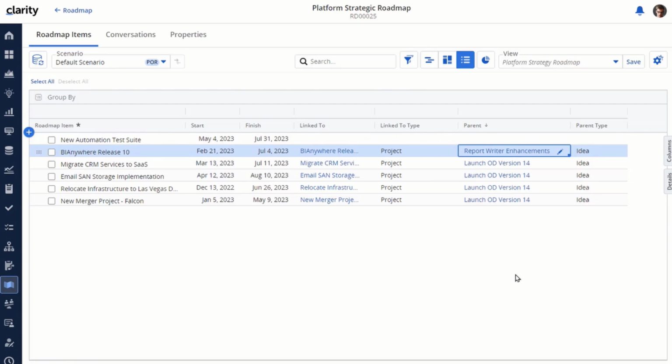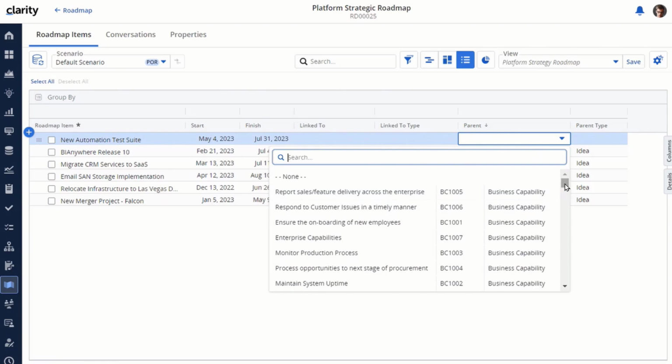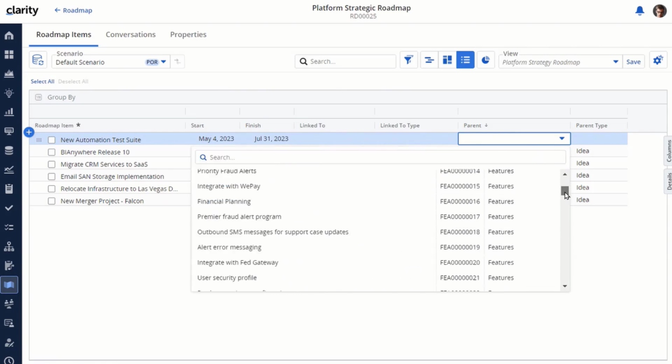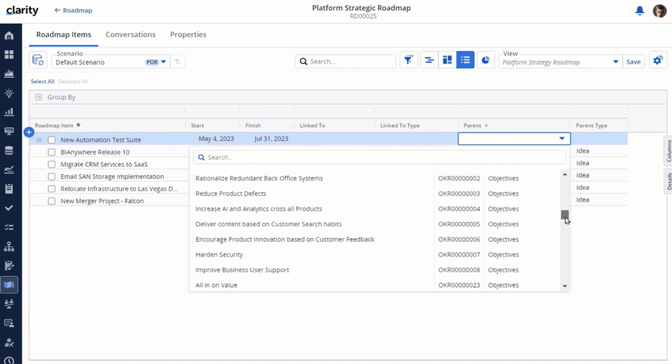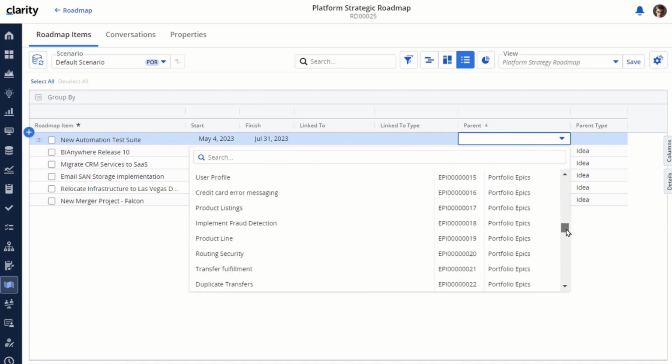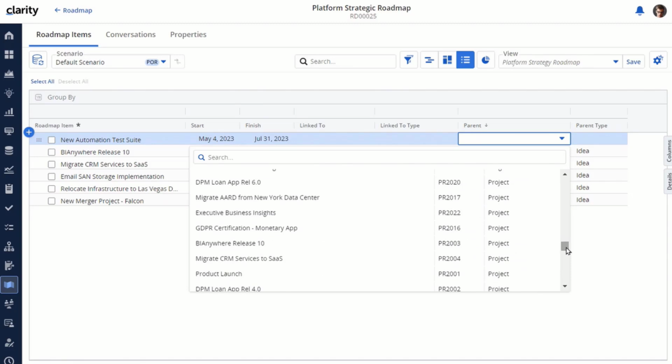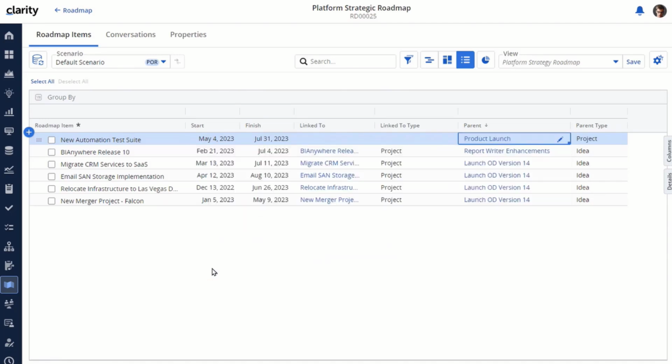Now, if you go in and try to populate a parent for this roadmap item, which doesn't have any link to, there aren't any restrictions to define because it's not linked to any particular investment type. So when you go in and populate the parent attribute, you'll be able to select any investment instance that is in the whole system, even other custom investment types that you might have out there. There are no restrictions defined. Let's just pick one of these. This concludes the demonstration portion of this topic.